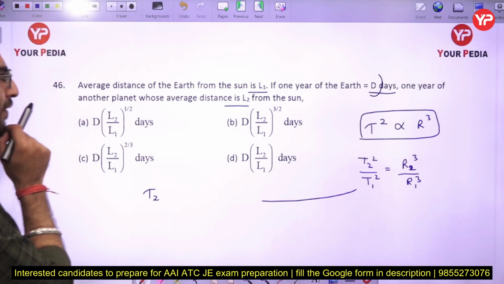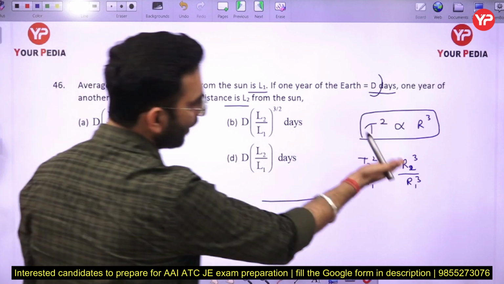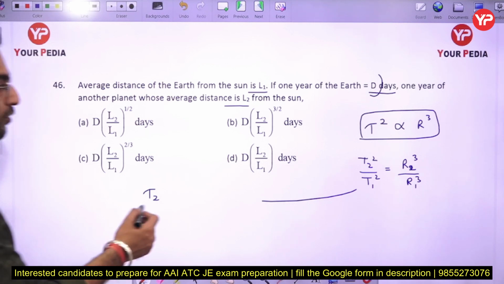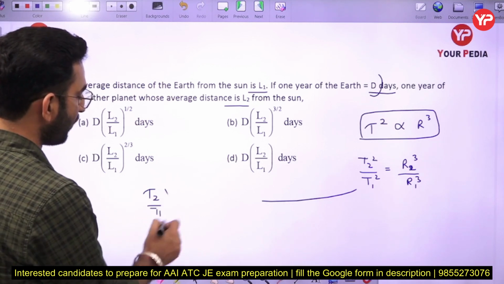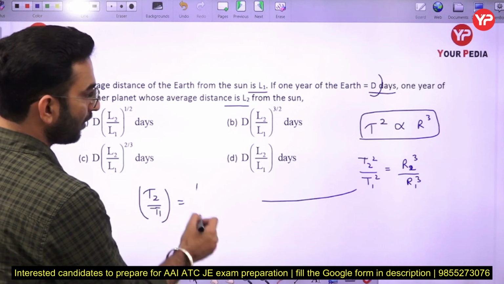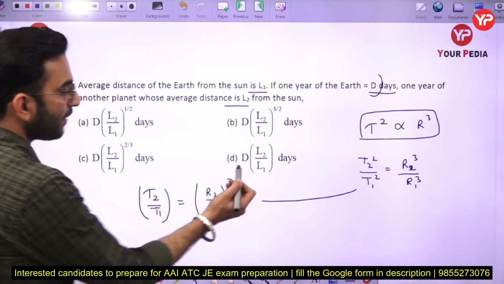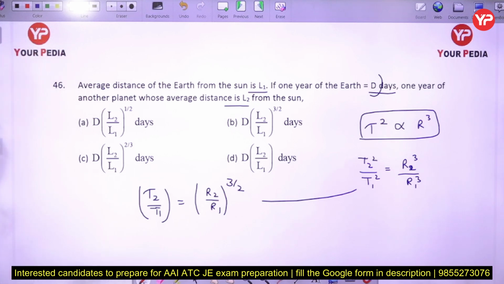Yes, the average distance we have to calculate. That means we have to calculate R2 by R1 only. Okay, so in that case I can directly write T2 by T1 is going to be equal to R2 by R1 to the power 3 by 2, that you have to calculate here.